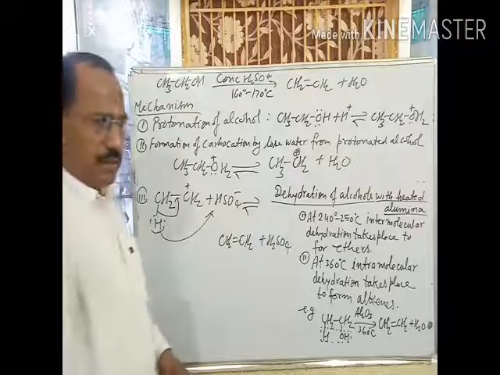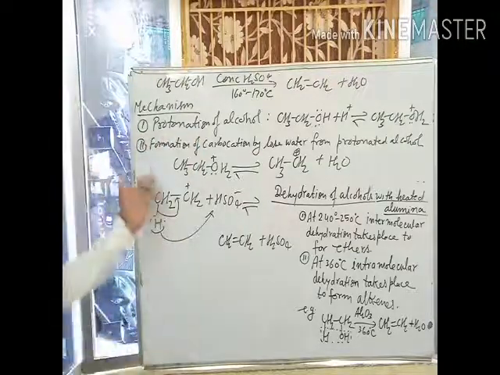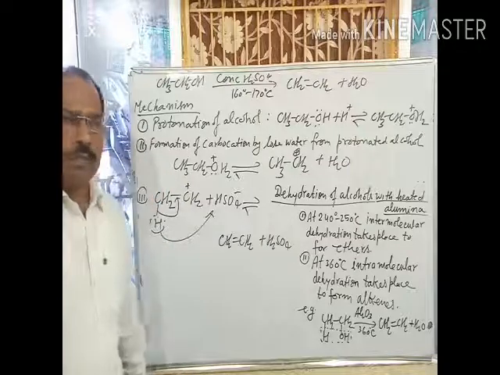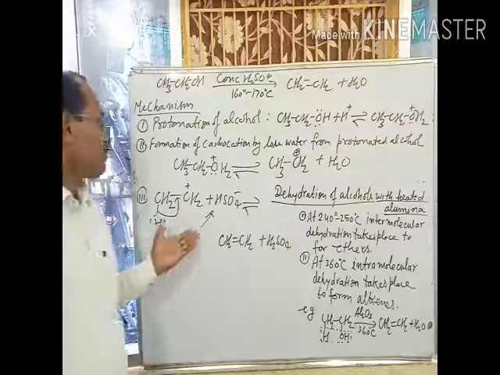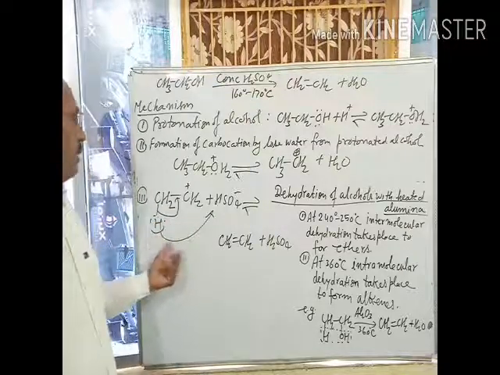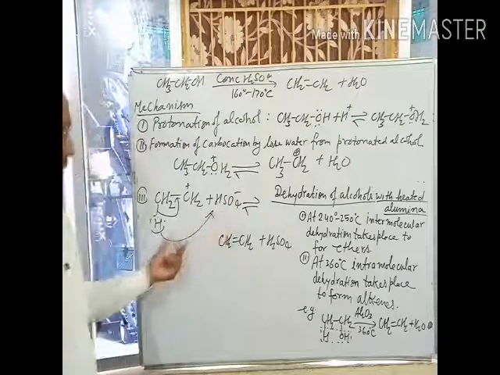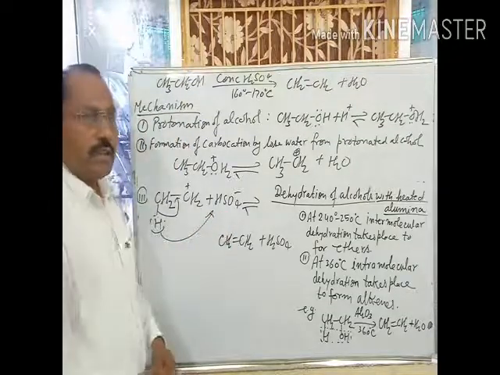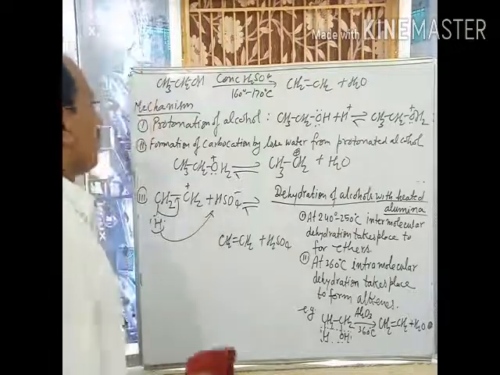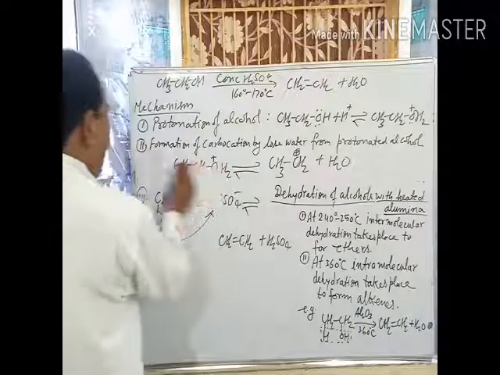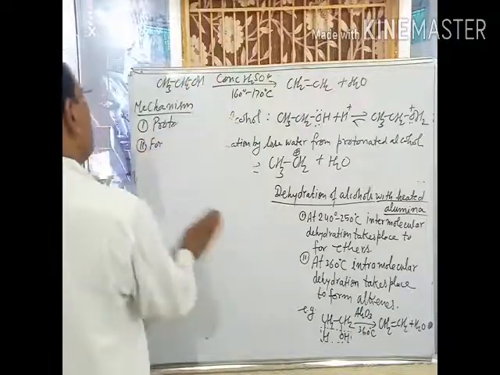Okay. Then what is the first step? Protonation of alcohol. Second step, formation of carbocation by the loss of water molecule from protonated alcohol. And third step, abstraction of proton by HSO4 negative leads to the formation of alkene. This is ethene. Okay. Now, what is the order of reactivity of different types of alcohol with respect to